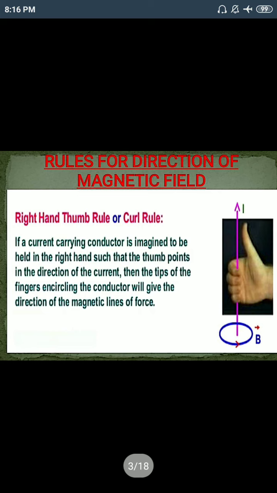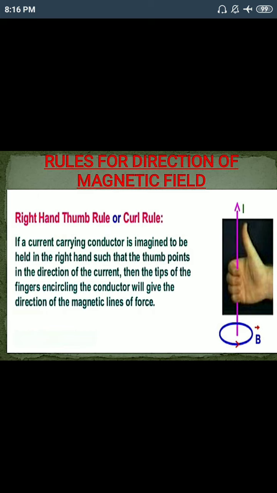Next, right hand thumb rule. For which case we use this right hand thumb rule? We use the right hand thumb rule for the direction of magnetic field. In which direction the magnetic field is created, to find that out we use this law. What is this law?